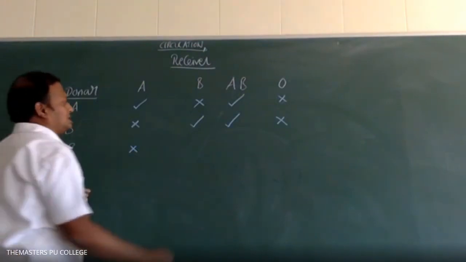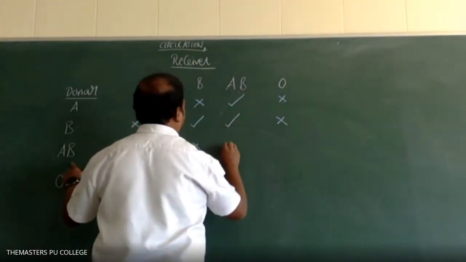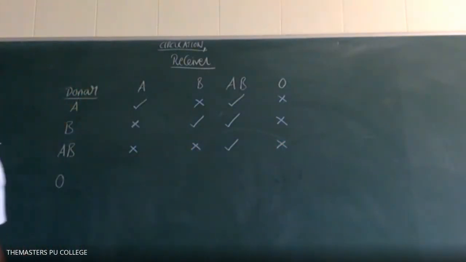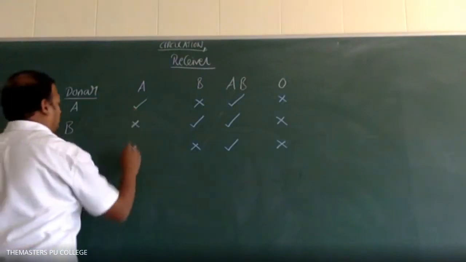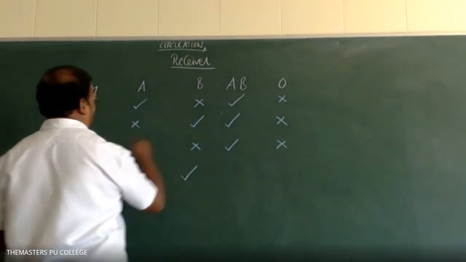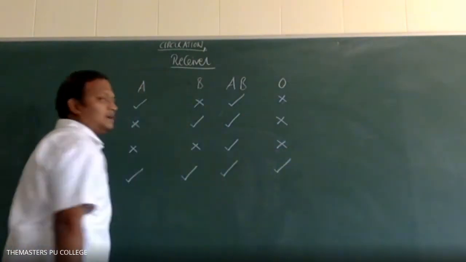Donor AB, receiver B: mismatch. Donor AB, receiver AB: yes. Donor AB, receiver O: mismatch. And O can donate blood to all the blood groups. O to A, yes. O to B, yes. O to AB, yes. O to O, yes.